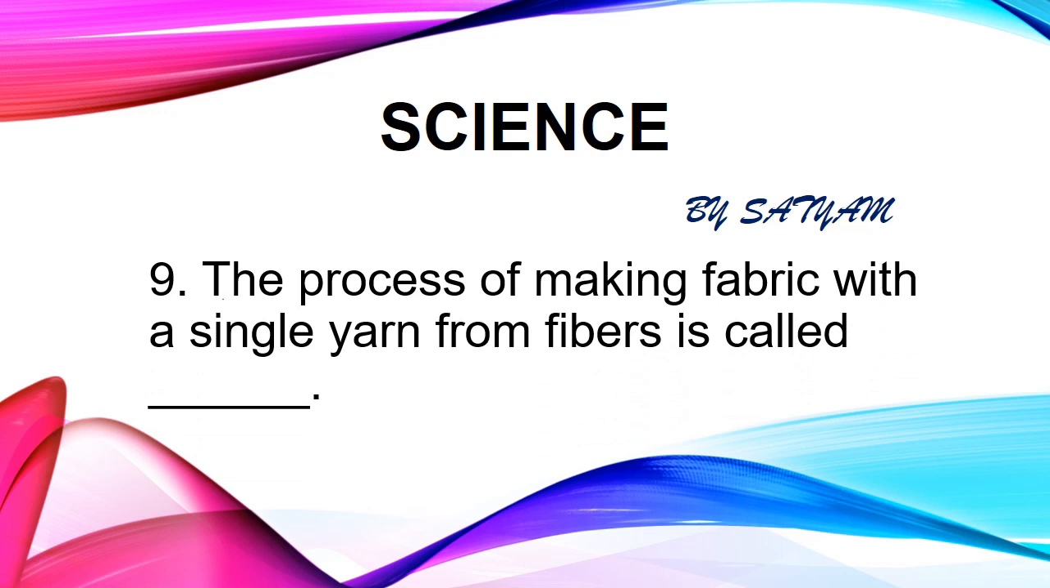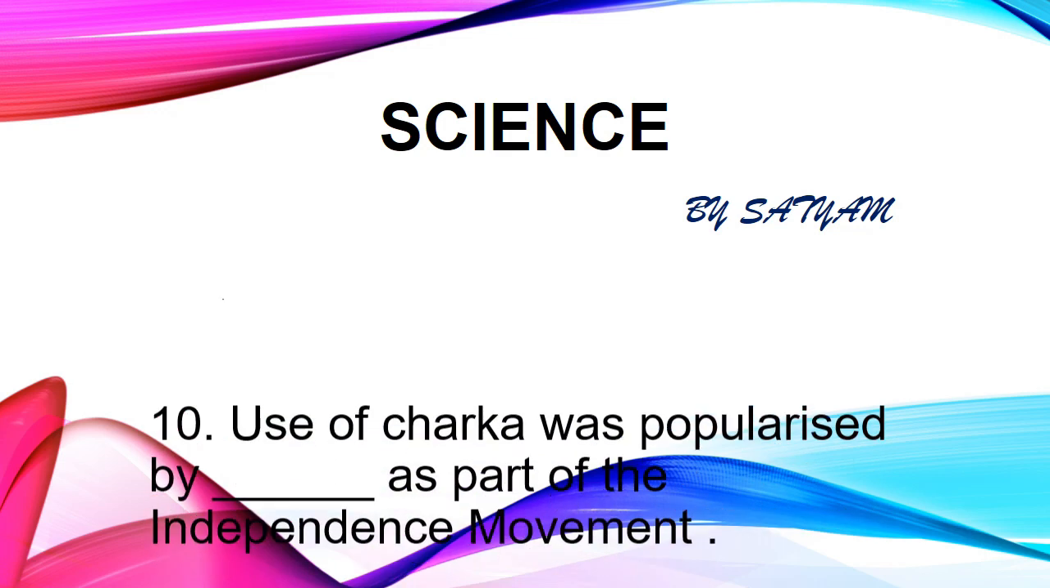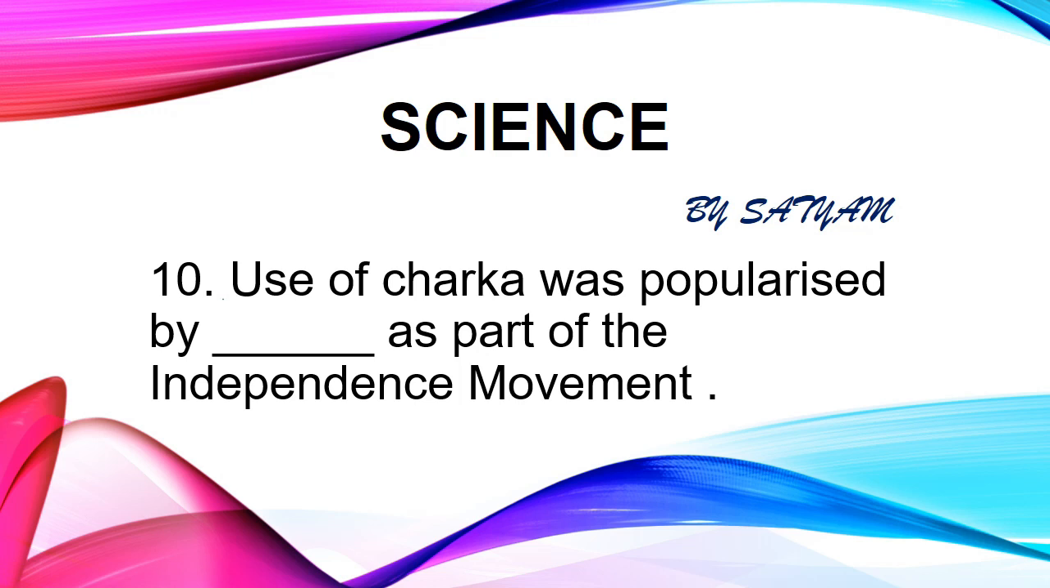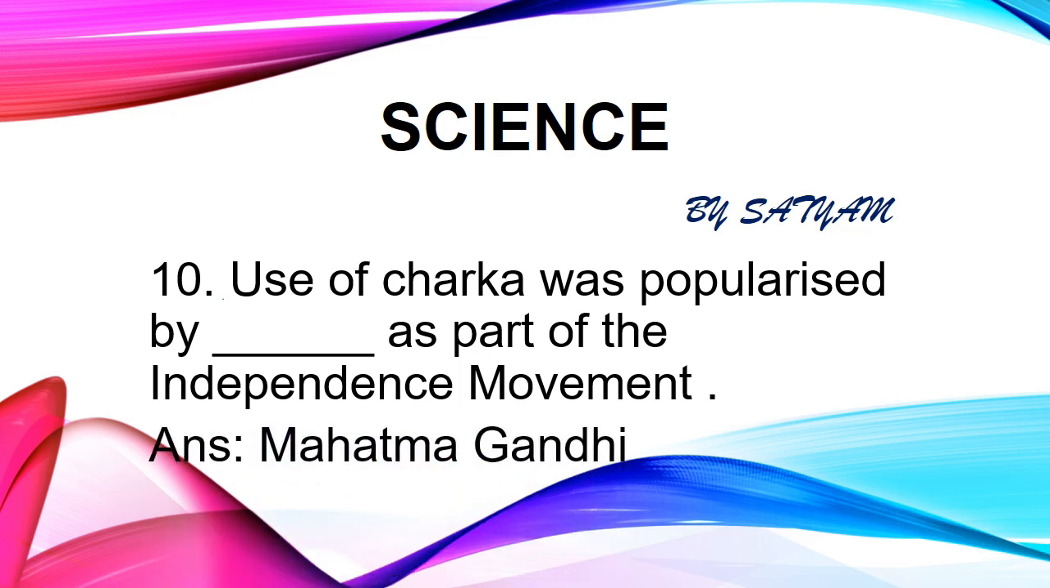The next question is, the process of making yarn from fibers is called dash. The answer is spinning. Handmade devices like takli and charkha are used for spinning, whereas spinning on a large scale is done with the help of spinning machines. The next question is, use of charkha was popularized by dash as a part of the independence movement. The answer is Mahatma Gandhi. Mahatma Gandhi encouraged people to wear clothes made of homespun yarn called khadi.